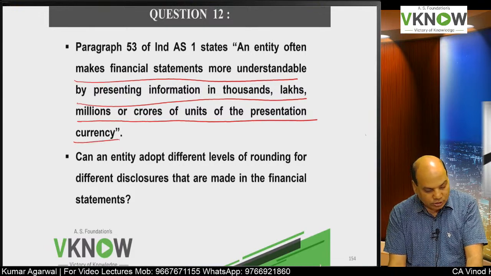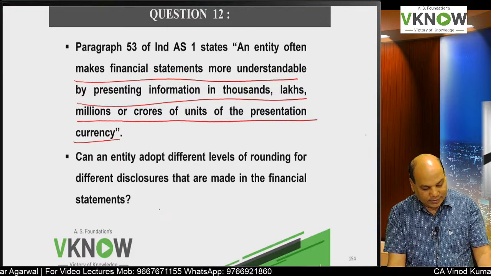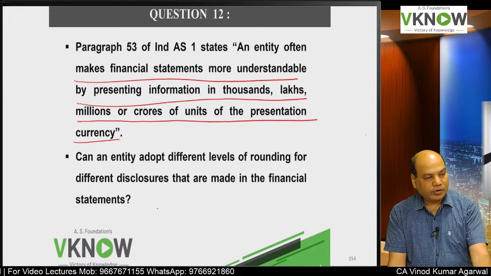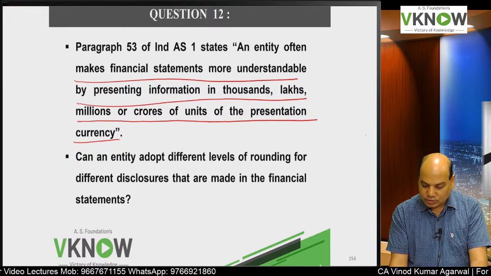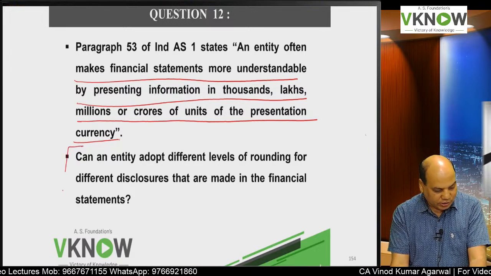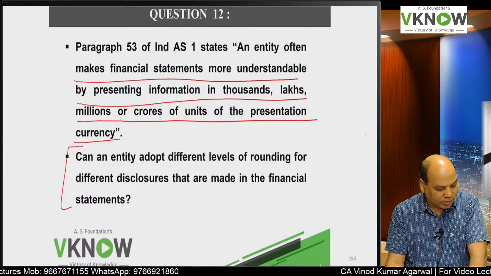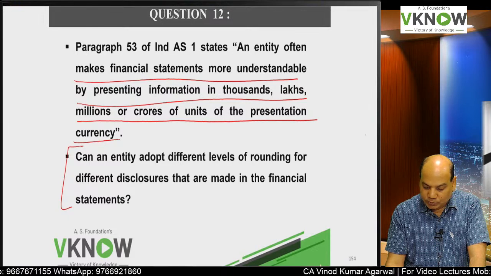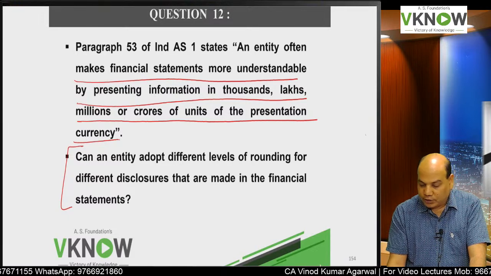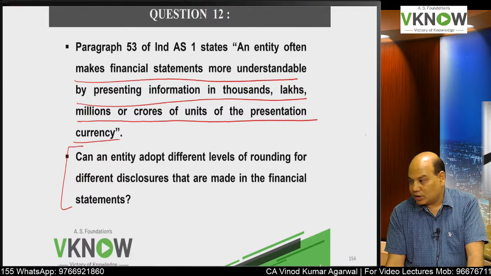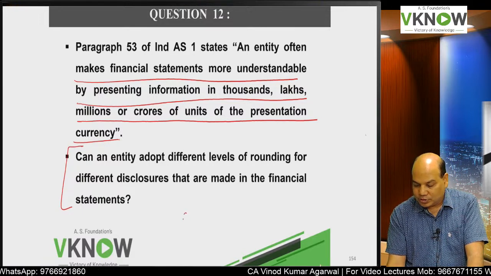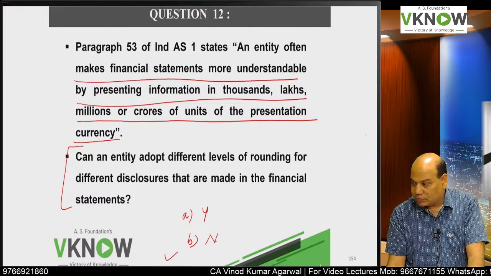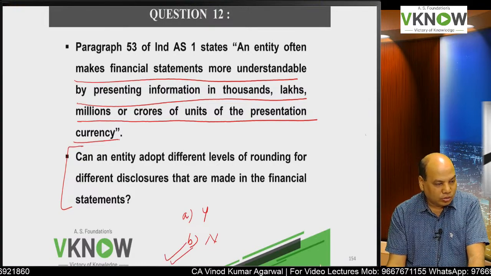Question number 12. Can an entity adopt different levels of rounding off for different disclosures that are made in the financial statement? We are discussing Ind AS 1 right now, and the question is, can an entity adopt different levels of rounding off for different disclosures that are made in the financial statement? Option A, yes. Option B, no. The answer is no.